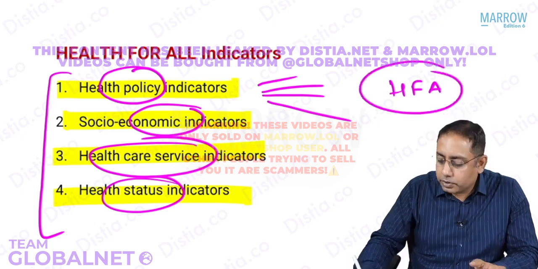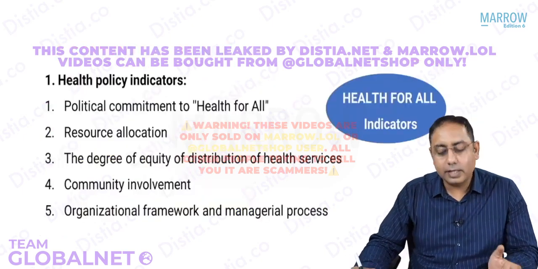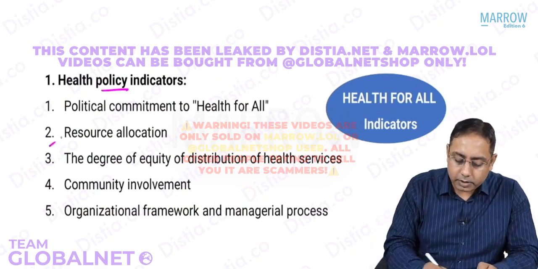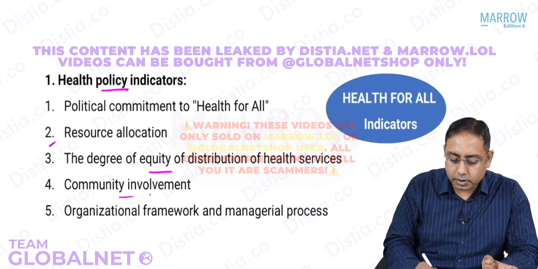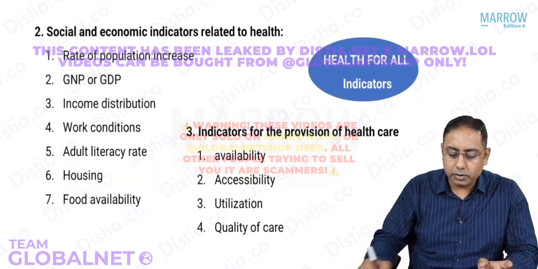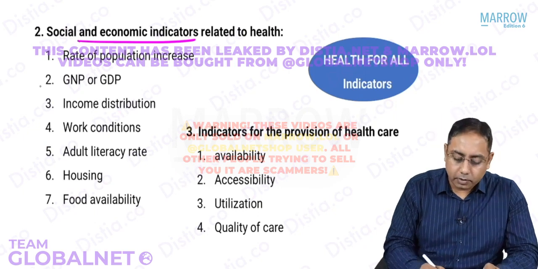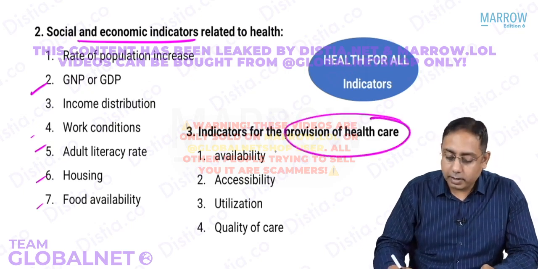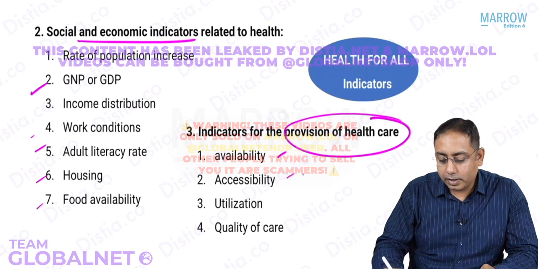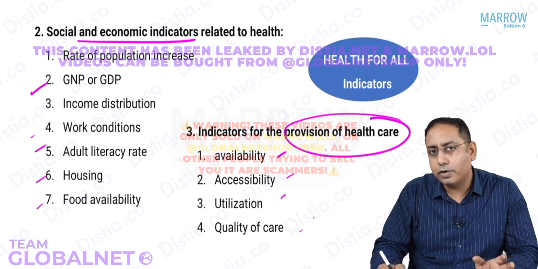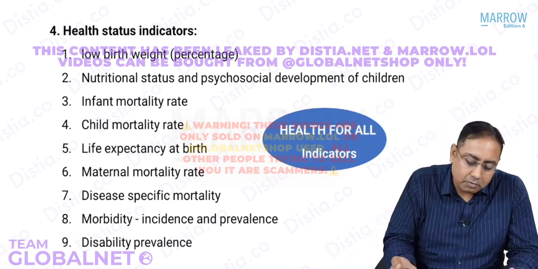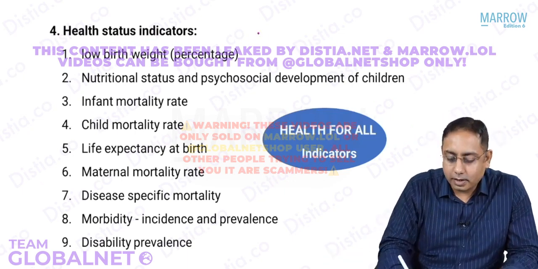That's all. If you just want to have a look at what are the indicators inside them, it is not required, but you can see that the health policy will be dependent on the resource allocation, degree of equity distribution, community involvement. The socio-economic indicators will talk about the GNP or the GDP, adult literacy rate, housing, food availability, and so on. Indicators for the provision of healthcare, like how many people have the availability of healthcare, accessibility, utilization, and quality of care. And lastly, the health status indicators will be dependent on the outcome indicators.